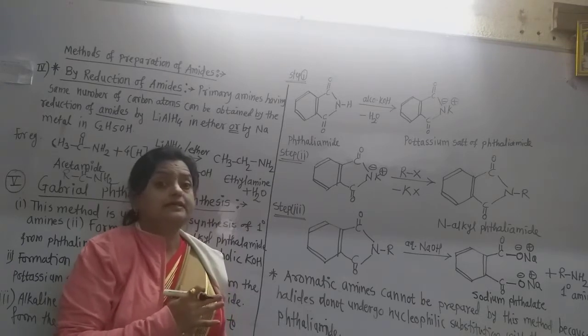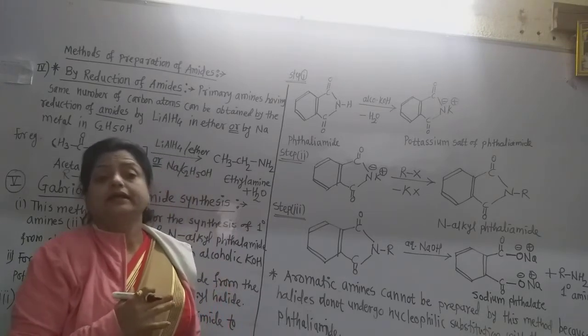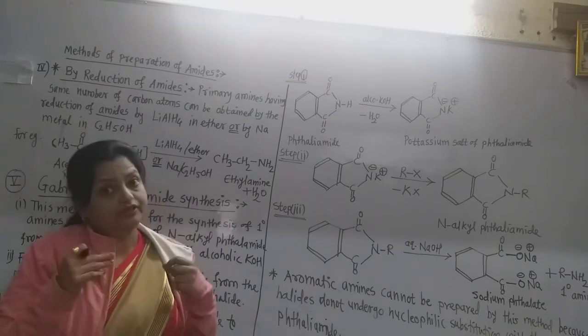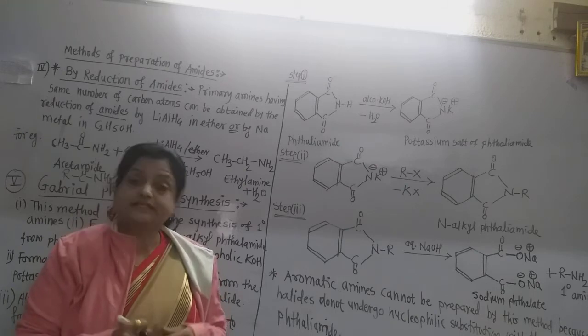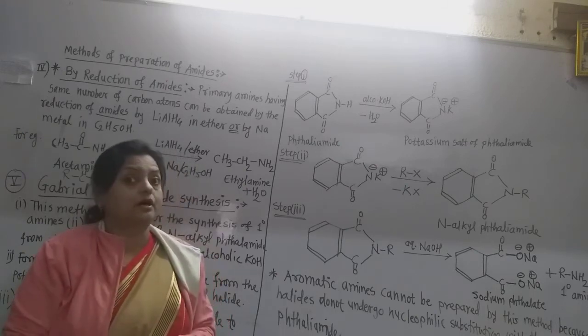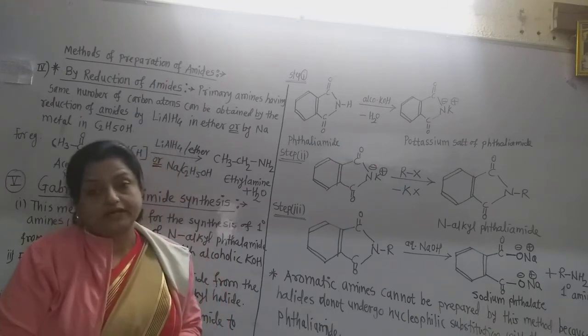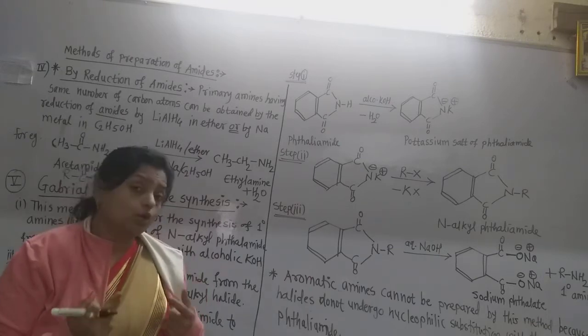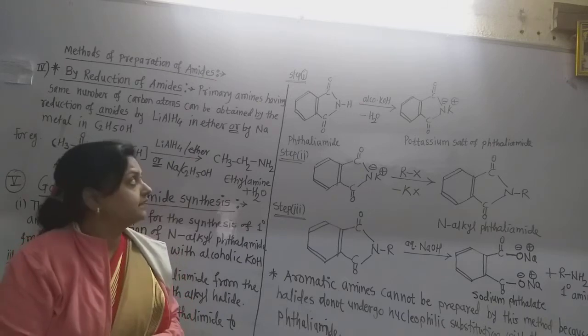This compound is called phthalimide. It is the very important Gabriel synthesis for the preparation of primary amines. How are primary amines formed? Let us see. Now in the first step, this phthalimide reacts with alcoholic potassium hydroxide.